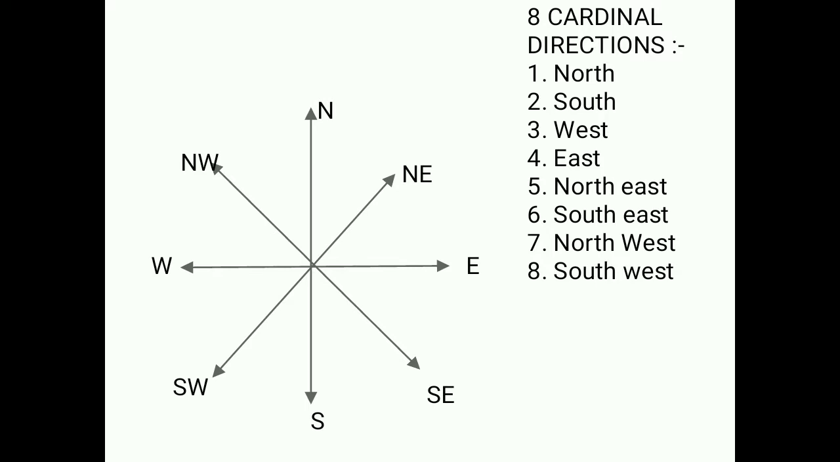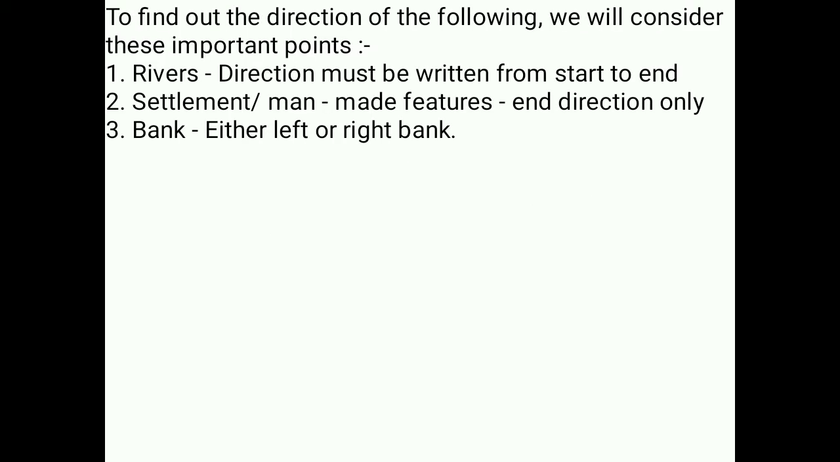So these are all the 8 cardinal points based on which our topographical map directions are determined. Now the next thing is there are 3 types of questions asked in topographical maps. First is to find out the direction of a river. Second one will be the settlement or any man-made feature, and third will be the bank.